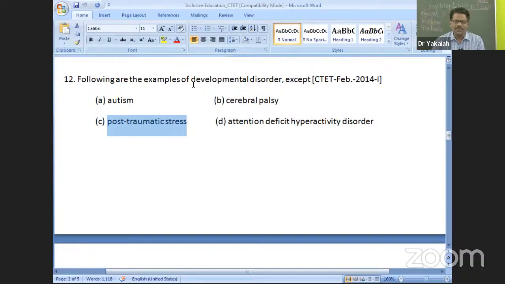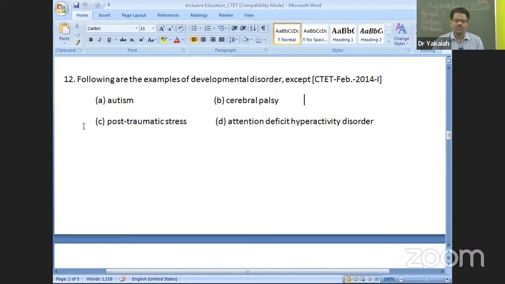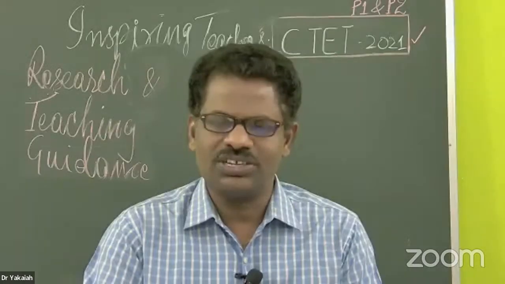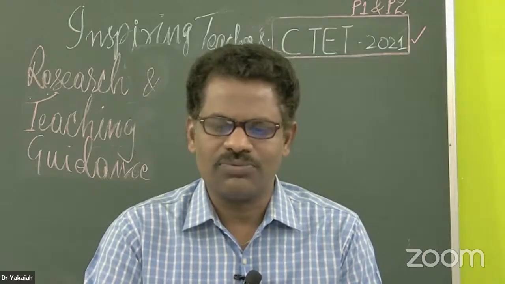Developmental disorder is a disorder that occurs during the phase of development. These three tend to come at 0 to 5 years or a maximum of 10 years, mostly within the first 2 to 5 years. So these three are developmental disorders. C is the correct answer. Yes, Ravi, you got it right. So let me close this and go ahead with what we thought of.